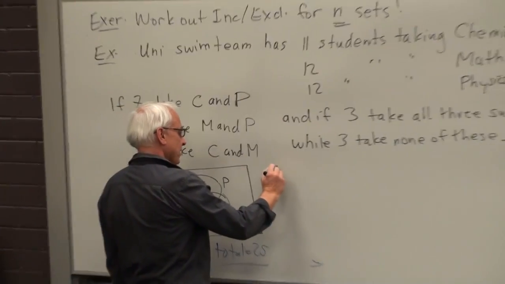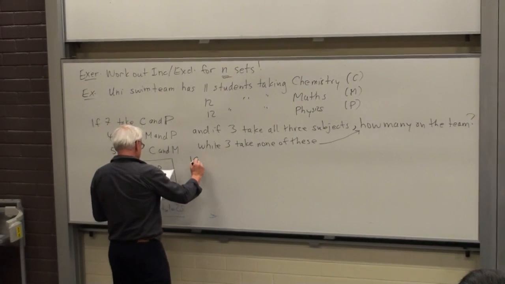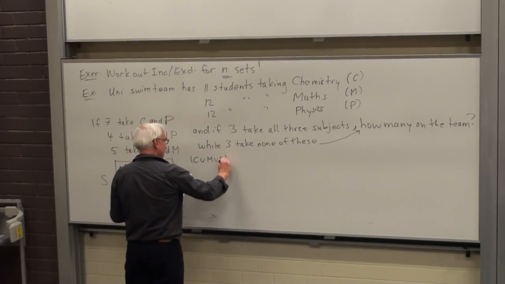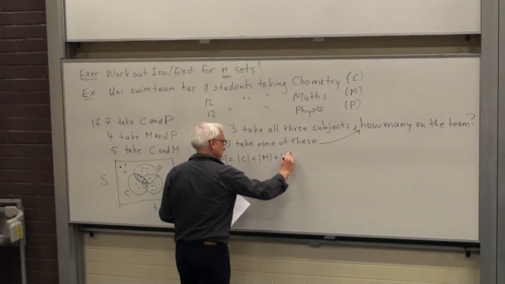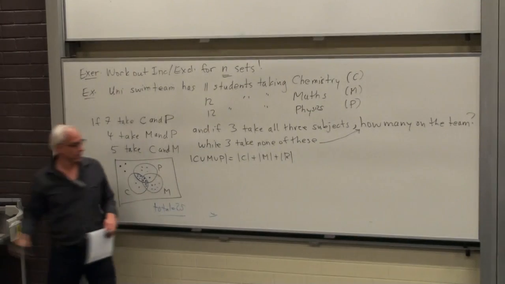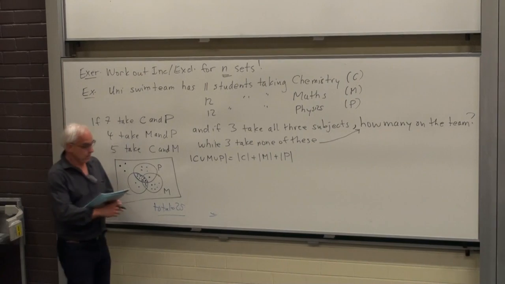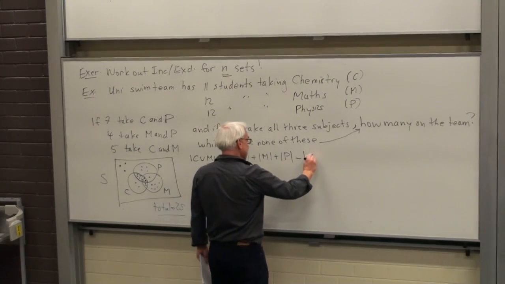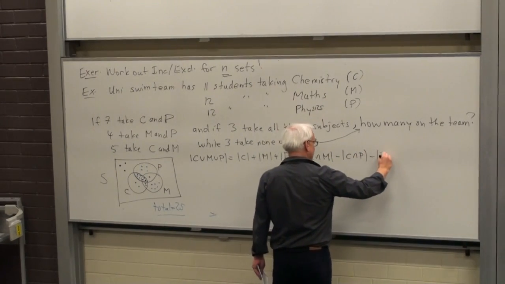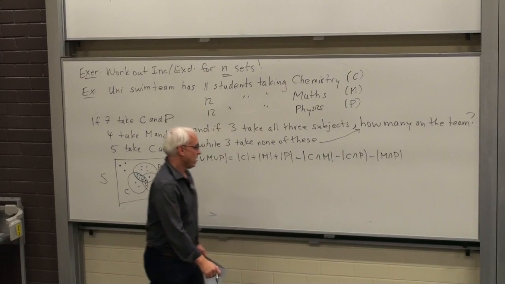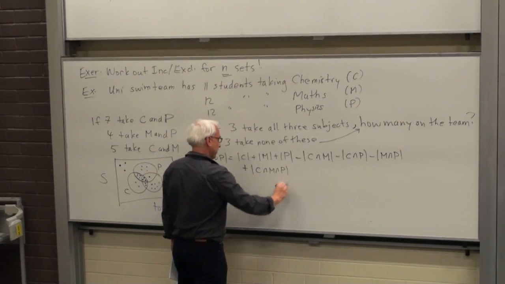It tells us that the number of elements in C union M union P equals the number in C plus the number in M plus the number in P, minus the number in C intersect M, minus the number in C intersect P, minus the number in M intersect P. Plus, not to forget, the number in C intersect M intersect P.